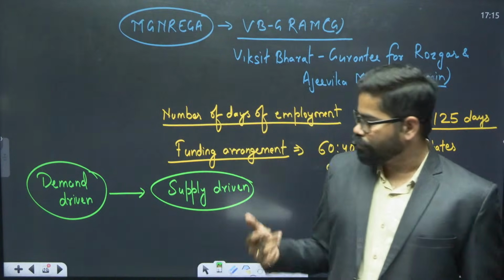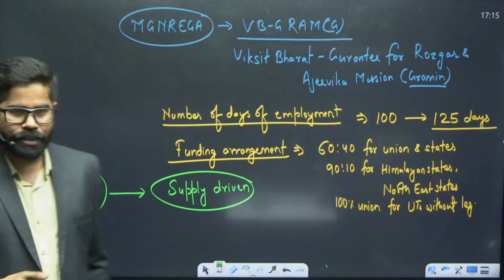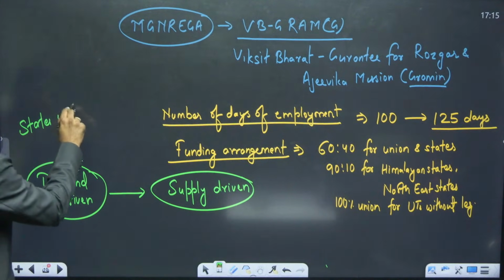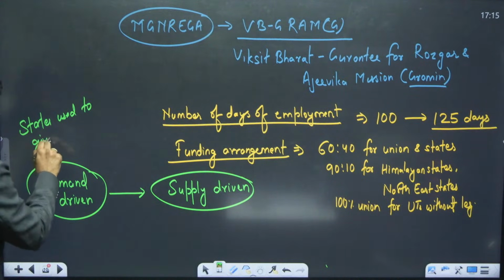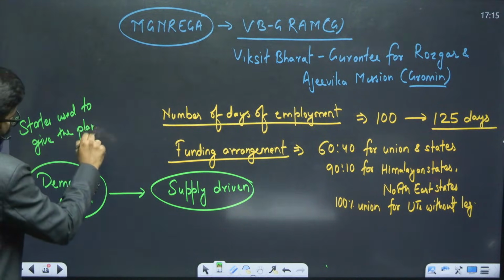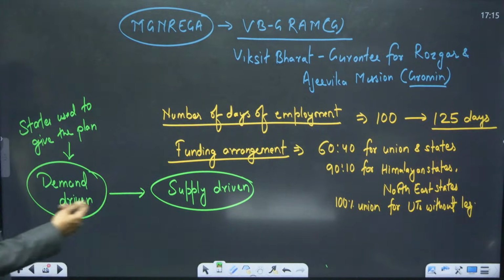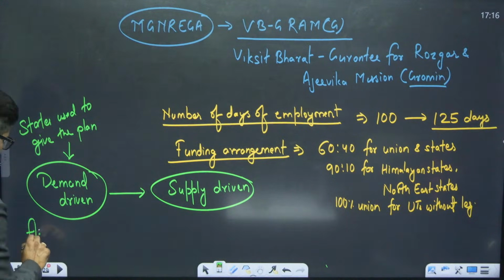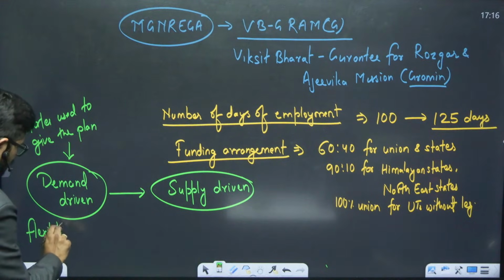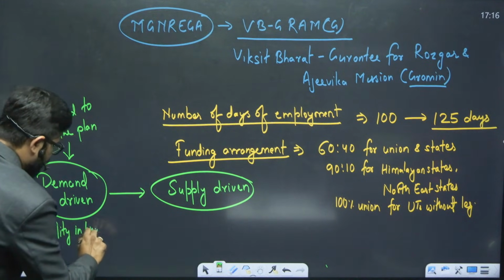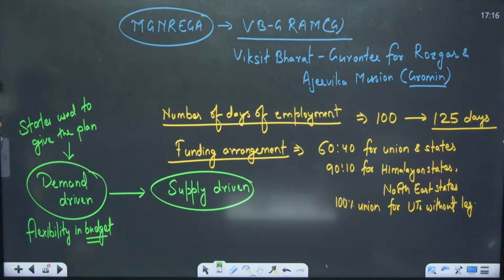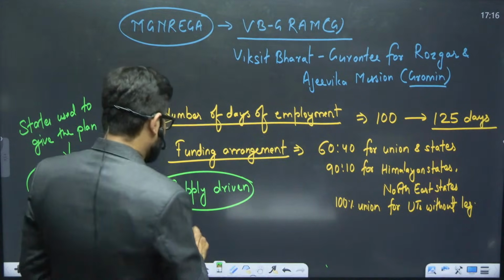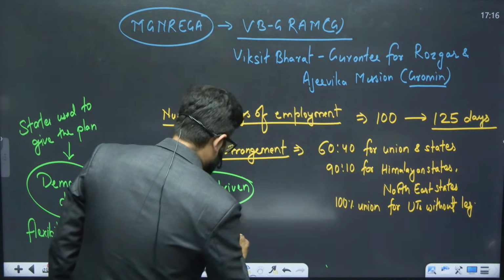Earlier states used to give the plan, and accordingly the union used to give the budget. So there was flexibility in the budget. Now what we will see is a fixed budget, a fixed allocation by the union.